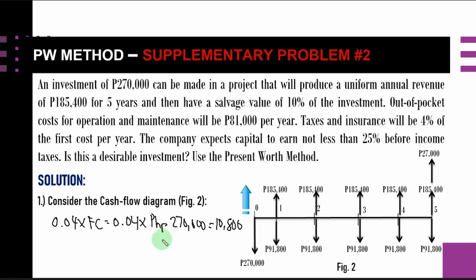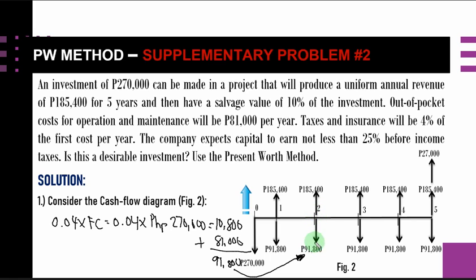So this is actually a cash outflow, and if we add this 10,800 to our annual operation and maintenance of 81,000, we get 91,800 pesos, which is our cash outflow, considering already the annual maintenance and operation, and also the taxes and insurance.